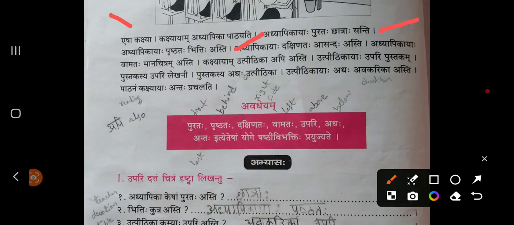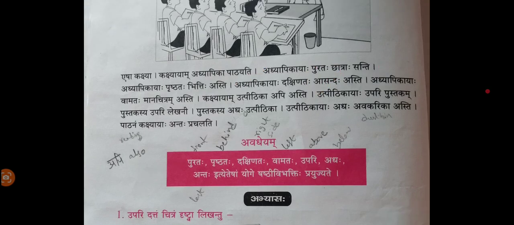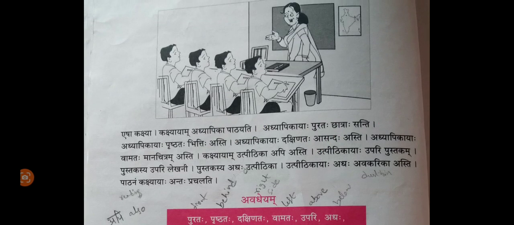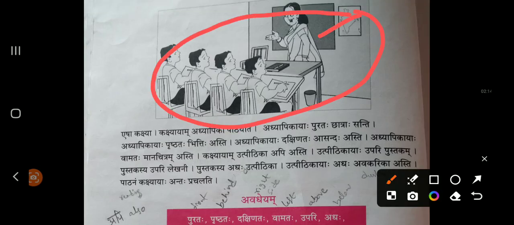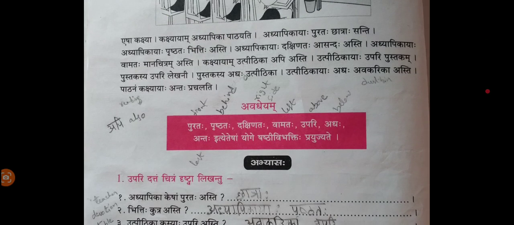Adhyapikayaha Purataha Chatraha Santi. What is the Purataha? Here they have given, see. Purataha means front side. In front of teacher, children are there. Children means students. See this? This is a classroom. In this classroom, teacher is explaining, and in front of teacher, who are there? Students are there. Students means children. That's what is given here. And what is the next sentence?